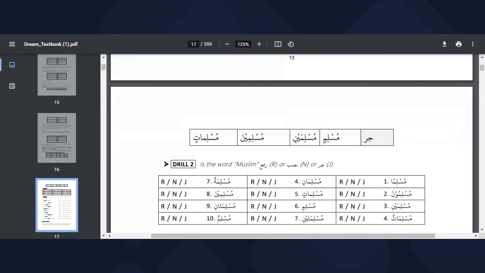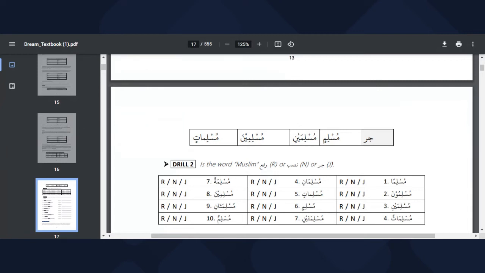Ending sounds. Ending combinations: anytime we see ani, we know it is rafun. Aini, nasib, jar. Anytime we see tani, rafun. Tiny, nasib, jar. Anytime we see una, rafun. Ina, nasib, jar. Anytime we see atun at the end of an isim, then we know that is rafun for feminine. And if we see atin, that means it's either nasib or jar.